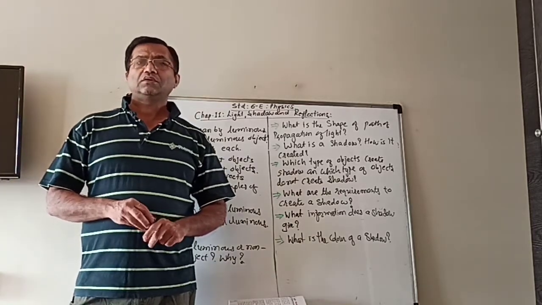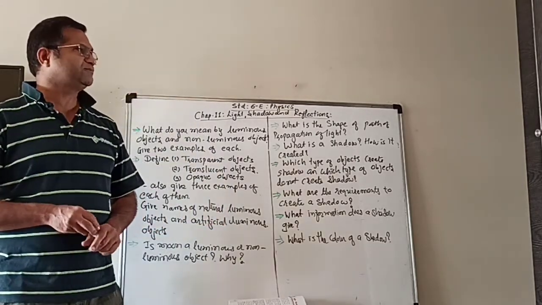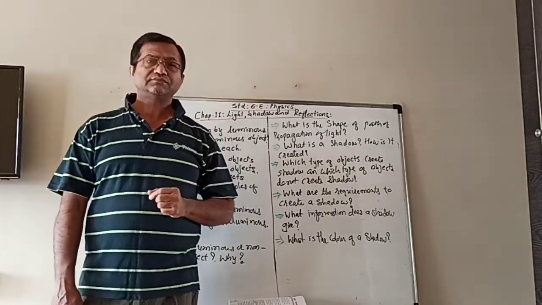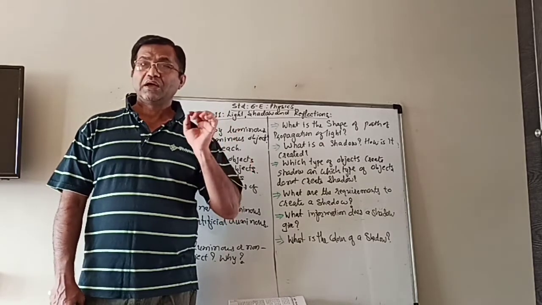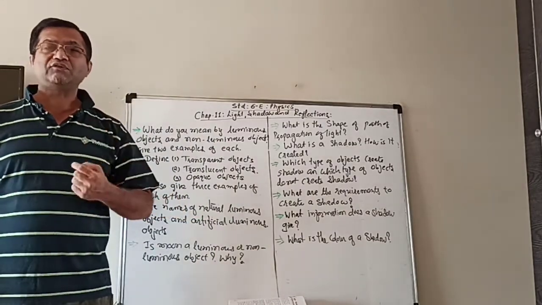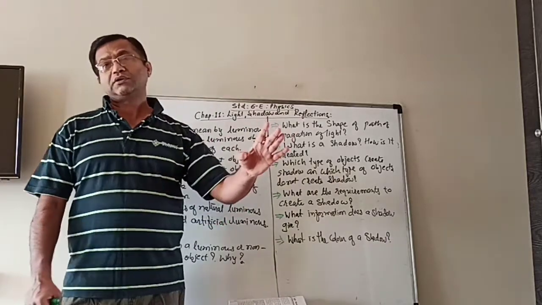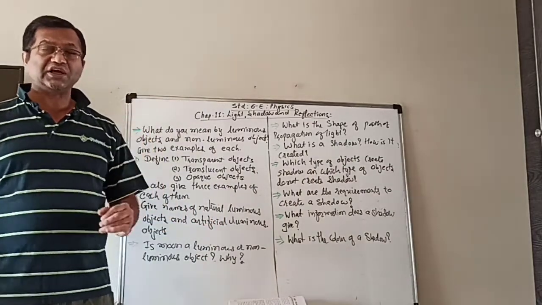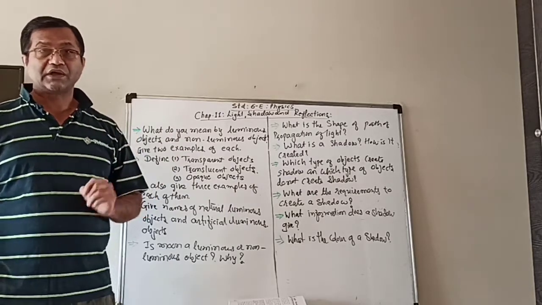So maybe in the night time, rainy season, you will see that they are also emitting light. So it is also a natural luminous object which is living. That's the only one thing which is living. Others are all non-living. So it is also a natural luminous object. Firefly, agio.